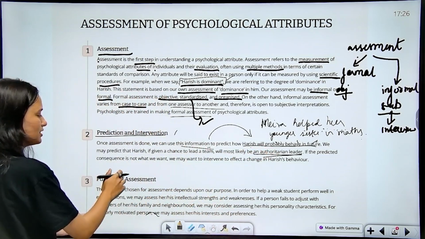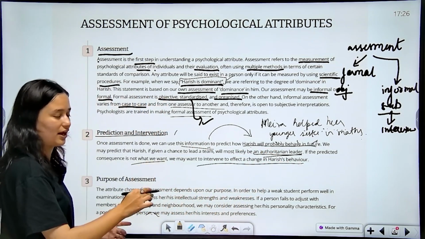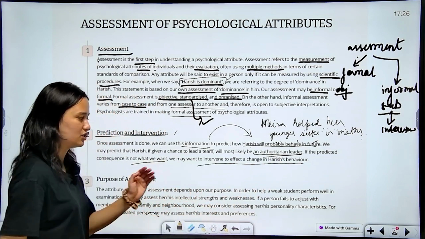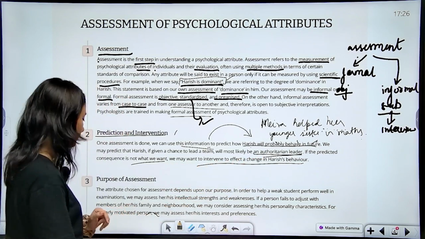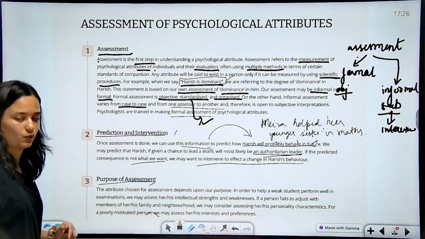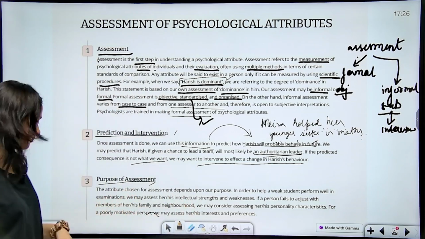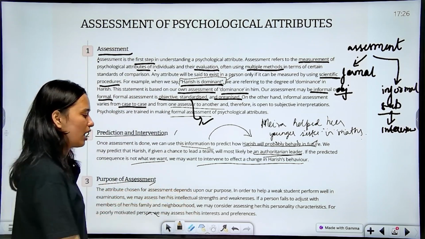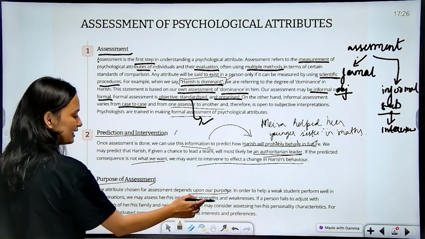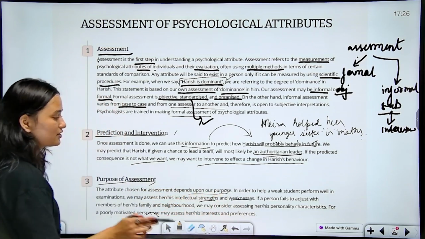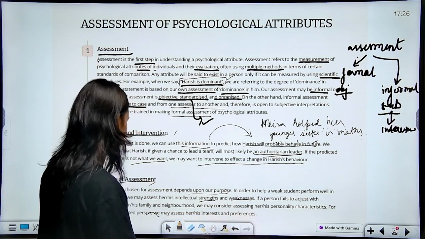If the predicted consequence is not what we want, we may want to intervene to effect a change in Harish's behavior. So if Harish doesn't turn out to be an authoritarian leader, then we must intervene to effect a change in Harish's behavior. Third is, what's the purpose of our assessment? Why are we actually assessing the psychological attributes? What profit will it give us? The attribute chosen for assessment depends upon our purpose. In order to help a weak student perform well in examination, we may assess his intellectual strengths and weaknesses. If a person fails to adjust with the members of his family and neighborhood, we may consider assessing his personality characteristics.